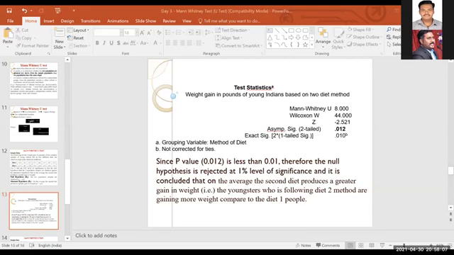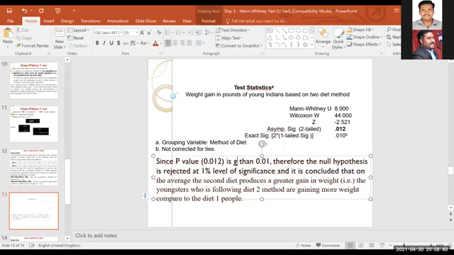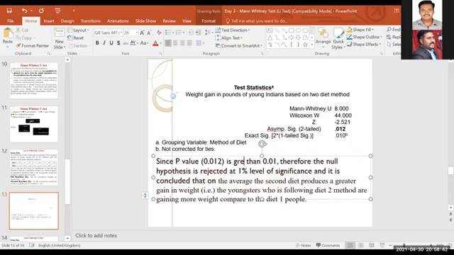Thank you, sir. Why we said that 1% is more than 5%, like in our interpretation? Oh, okay. Sorry. .012 is less than. All right, sorry, sir. I made a mistake. Sorry, guys. Sir has pointed out that mistake. It is less than, because generally we are writing greater than, less than, less than. So in that same thought, I wrote it here.